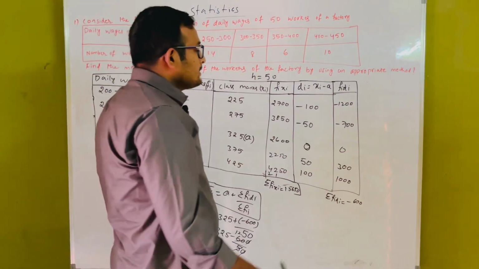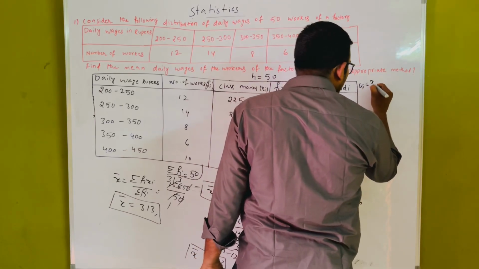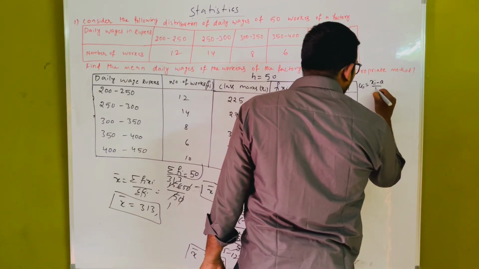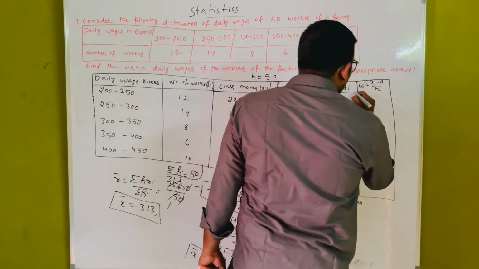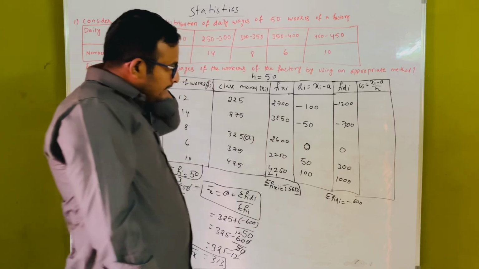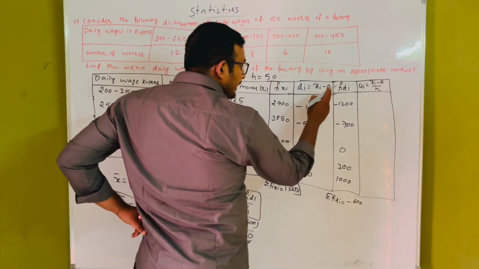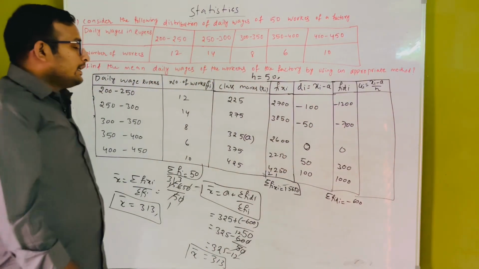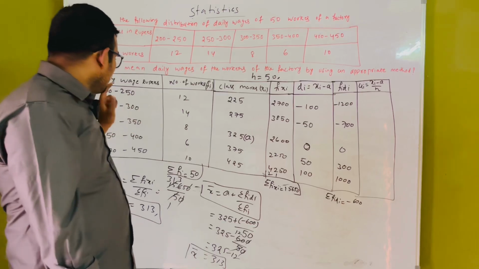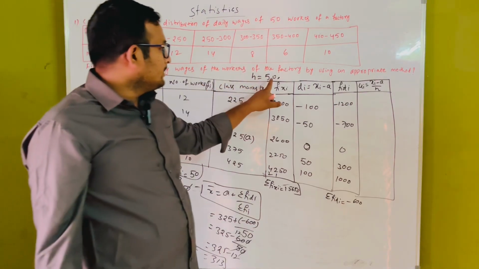Another one is the step deviation. The step deviation ui is equal to xi minus a by h. How will we get this one? We already have the deviation, we already know this xi minus a. H is the size of the class, nothing but the difference of the class. H is already given, that is 50.